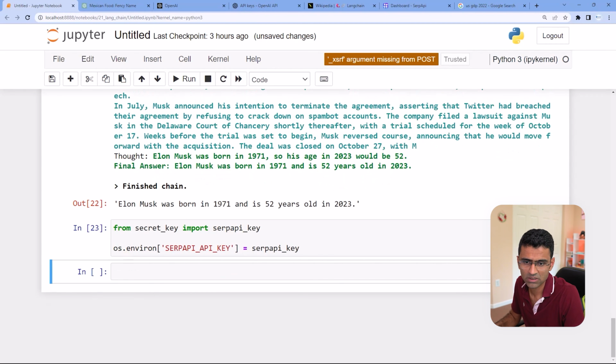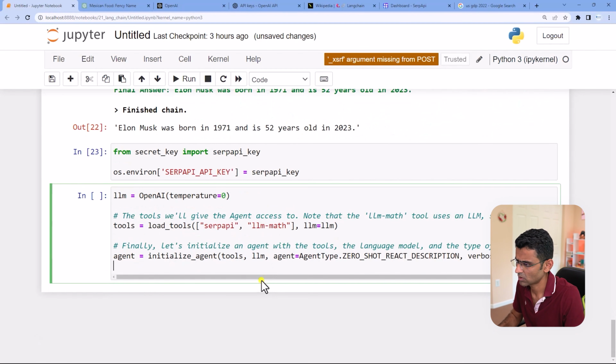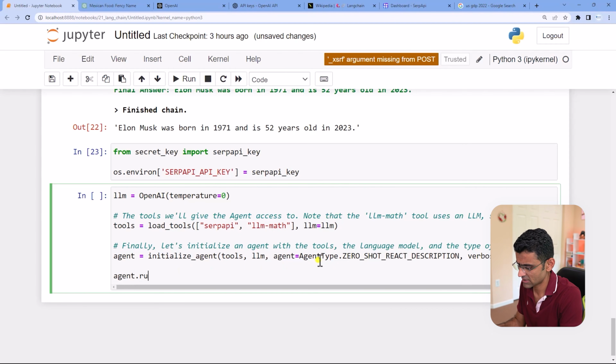And once I have this thing, the next steps are kind of similar. So I can just copy paste pretty much everything here, and I will just say, okay, initialize the agent. SERP API and LLM math are the two tools I'm going to use. And in my agent, I will say agent.run. And what was the US GDP in 2022 plus 5?